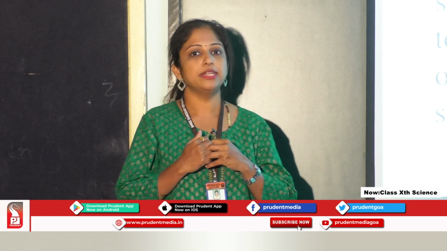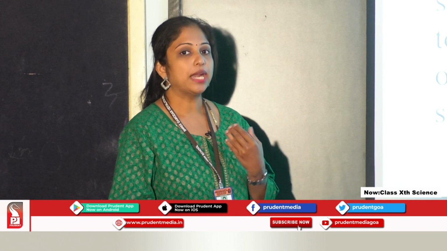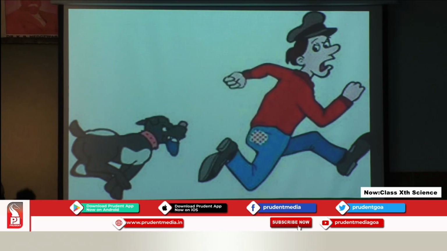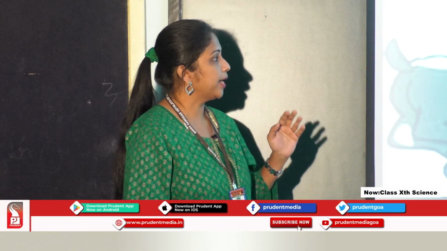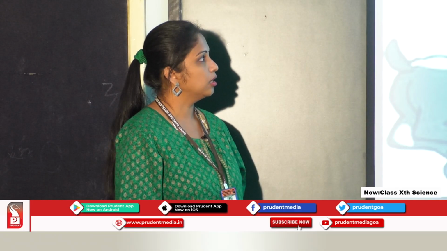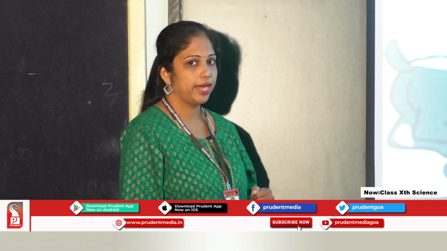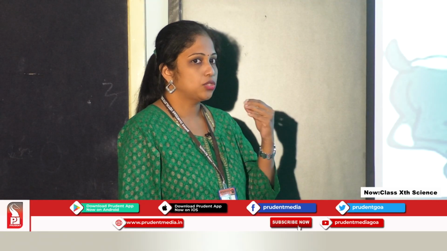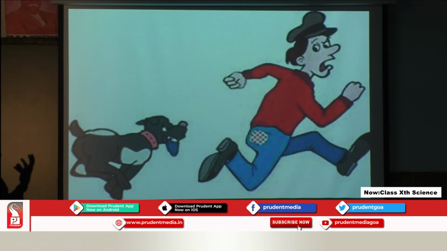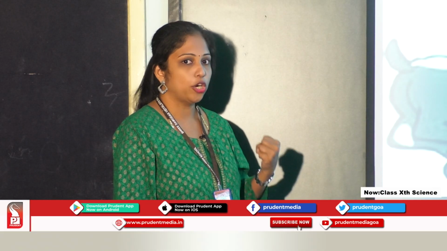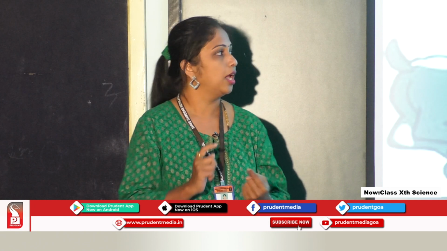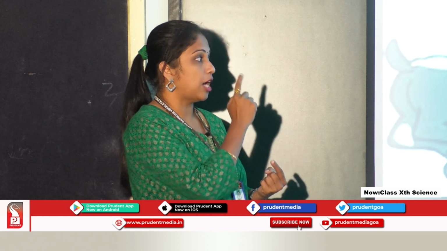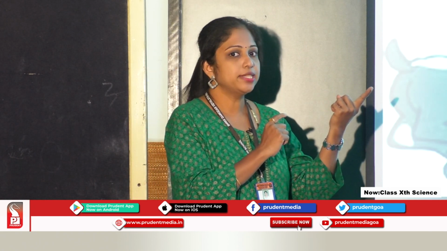Now, students, I have an example for you so that you can understand this better. Okay, so what can you see here? A dog chasing a man, right? A dog is chasing a man. So, the man locates the danger, he is seeing the dog who is running after him, right? So, that is the sense of sight. So, your brain will interpret the information, correct? And then it will give the order to your leg muscles that you have to run away from the dog, correct?